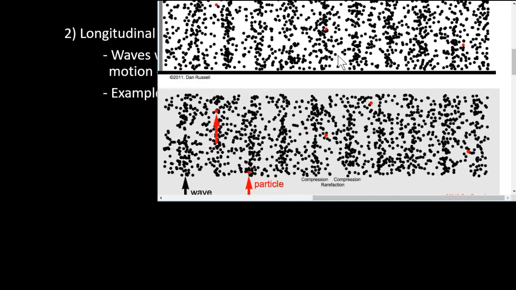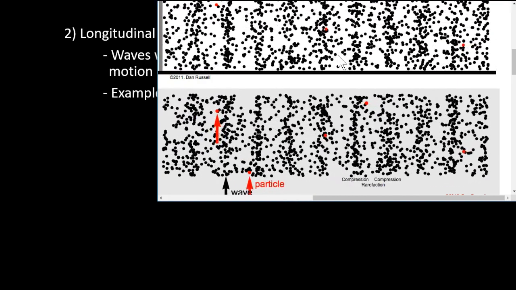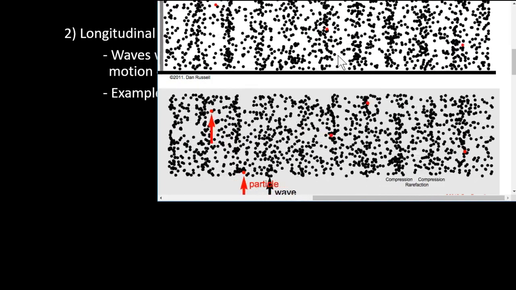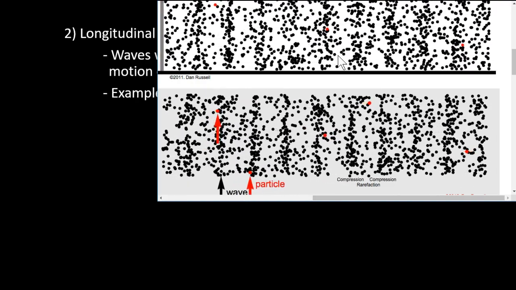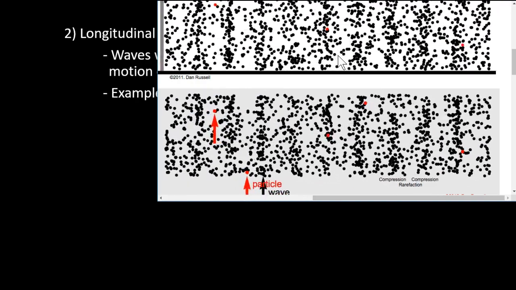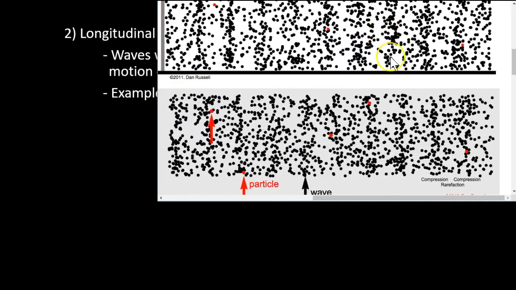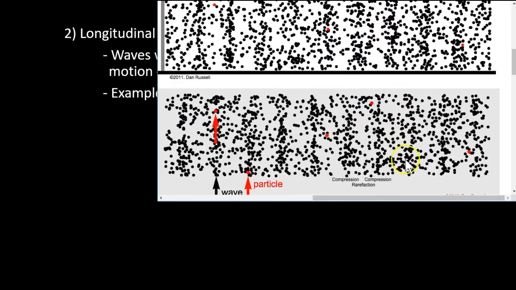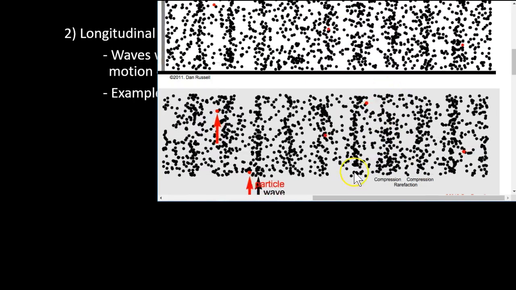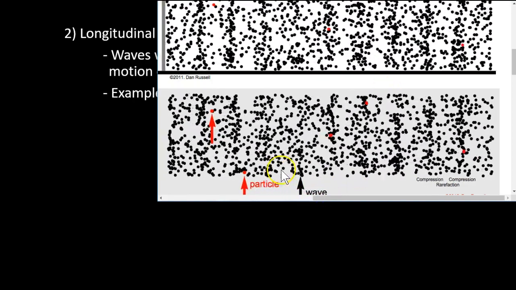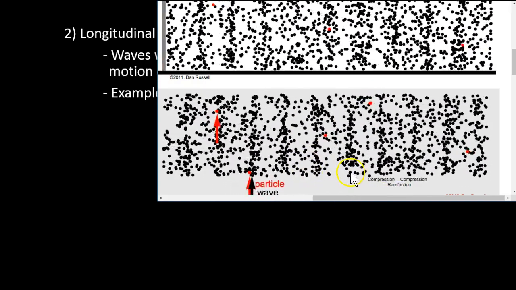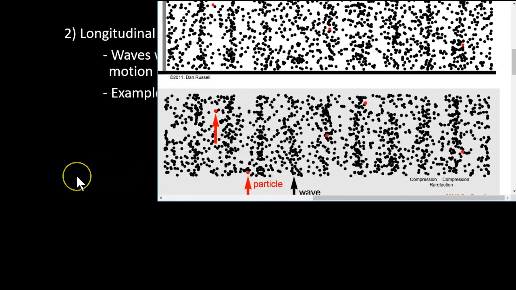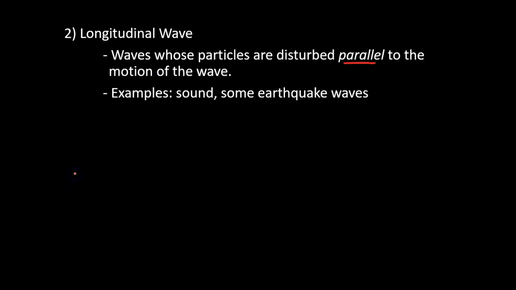All right. For these longitudinal waves, you might see the terms compression and rarefaction. Compression is where the waves are all bunched up and close together. Rarefaction is where they're all loose. They're more separated. So here we have compression, like this, compression. Here we have rarefaction. Compression right here, rarefaction right here. The wavelength is really the same thing. It's the distance from rarefaction to rarefaction, two successive points, or from compression to compression. We are not, however, going to worry about the amplitude of longitudinal waves. Okay, so those are our two types of waves, transverse and longitudinal.